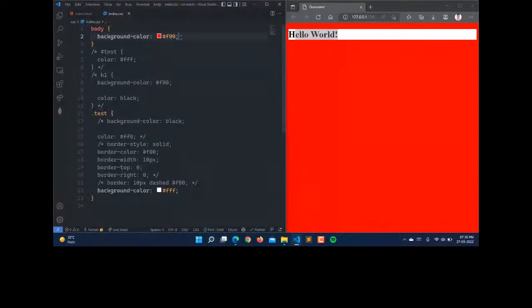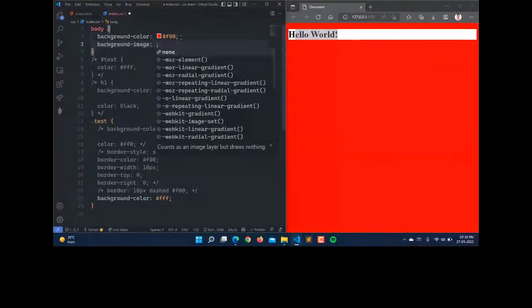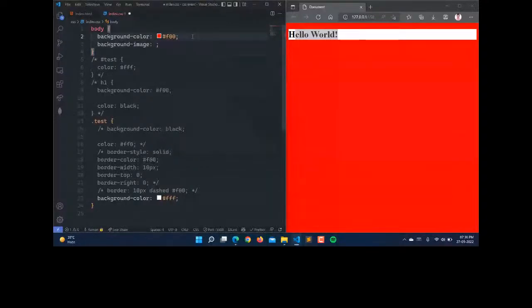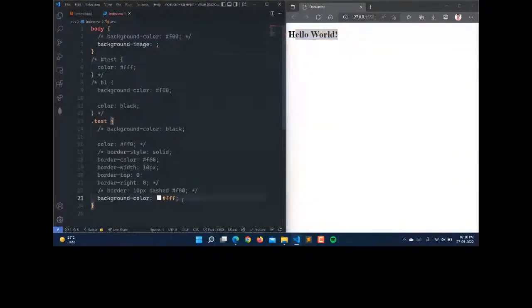And now we can also set the background image. So if you want to set the background image, you can set it here. First of all, I'm going to remove the color here. So just save this, and also I'm removing the color. So here, if you want to set the image, you have to use URL here, and then mention the path in a string. So this URL is in CSS, used to add the image in the background.